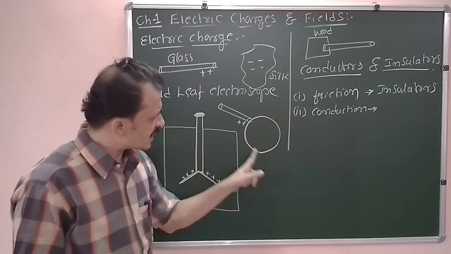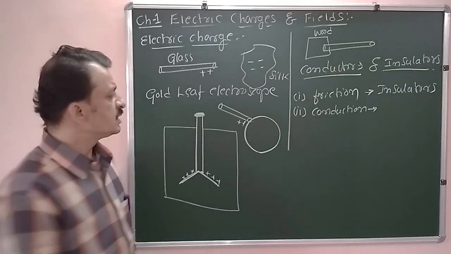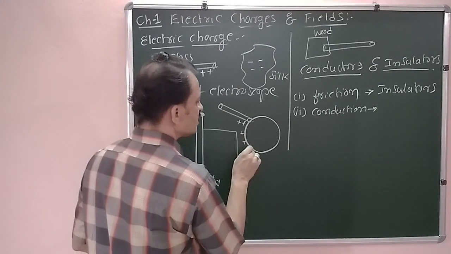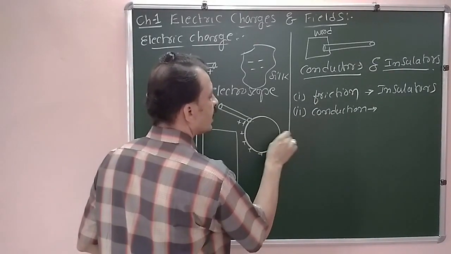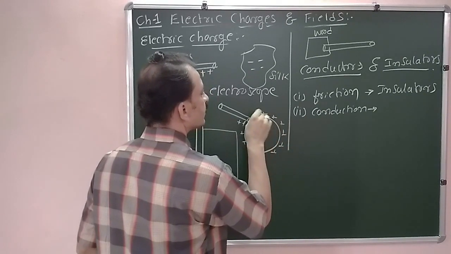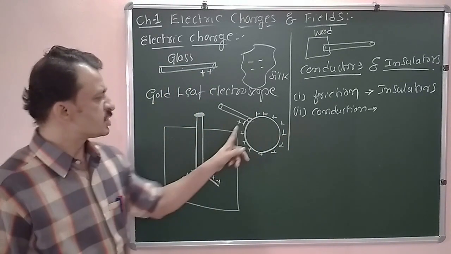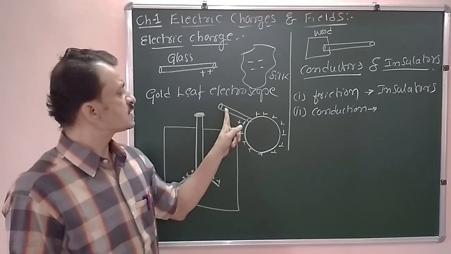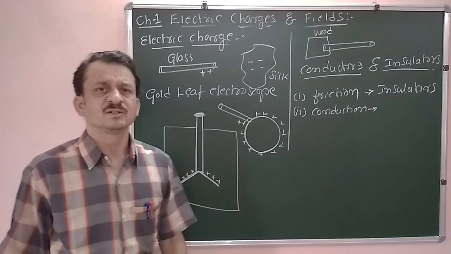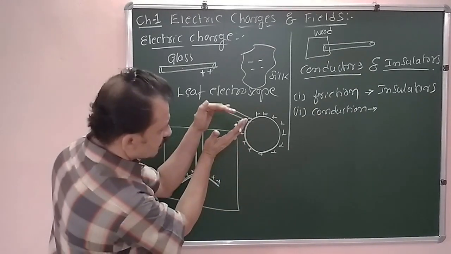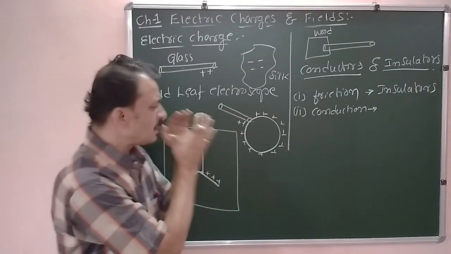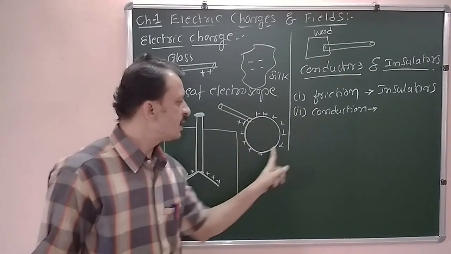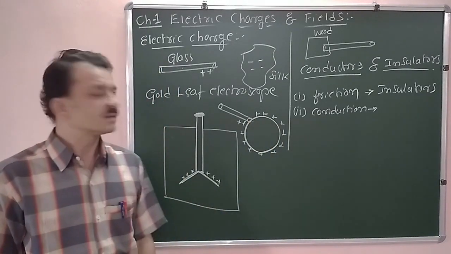Now since this is a conductor, these charges get uniformly distributed. The charges received from the glass rod will not accumulate at one particular point or place because it is a conducting sphere.